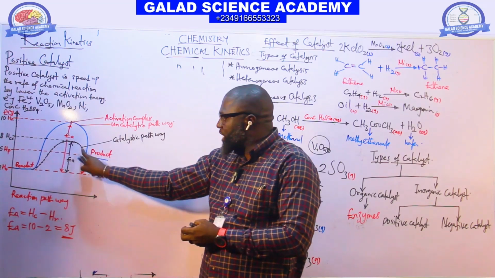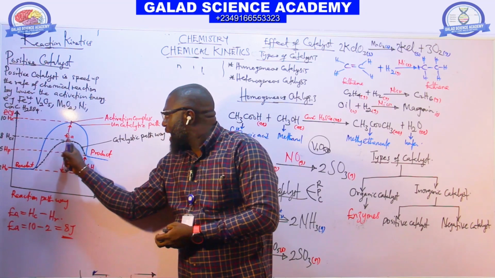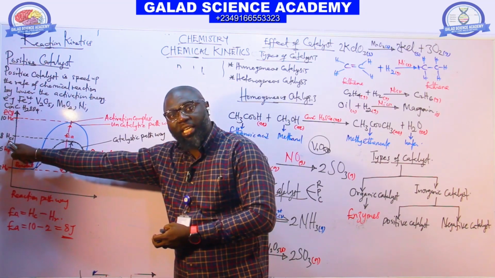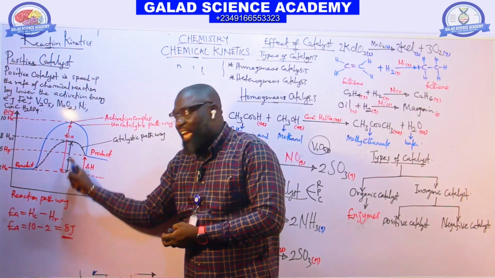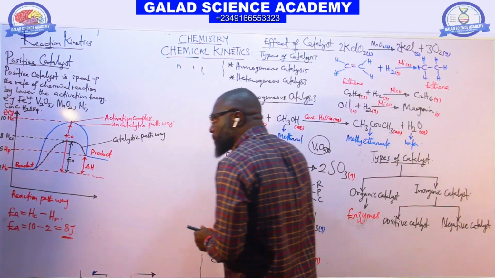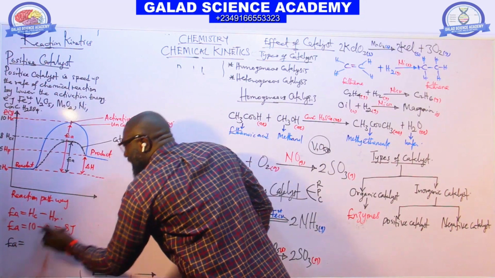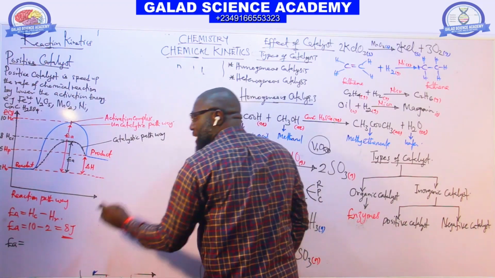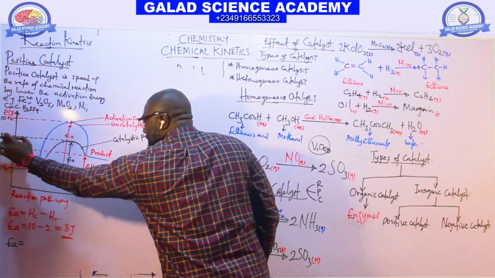So if you now add catalyst to it, it will give us a new pathway, which is this black. The energy of the complex here is 8. This is the reactant, and this is the new activation energy given when catalyst is added. Let us find this black activation energy, the one with catalyst. The highest point here is 8.